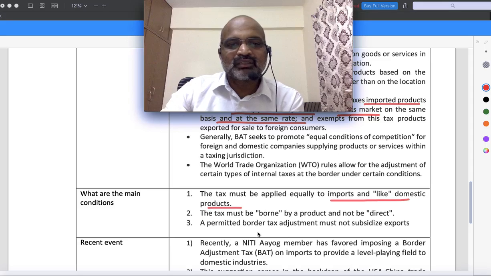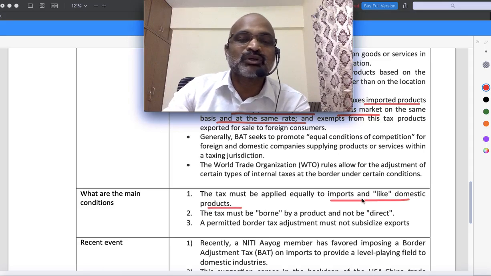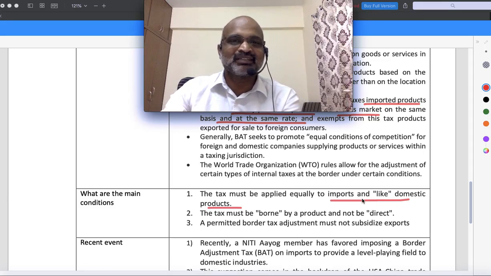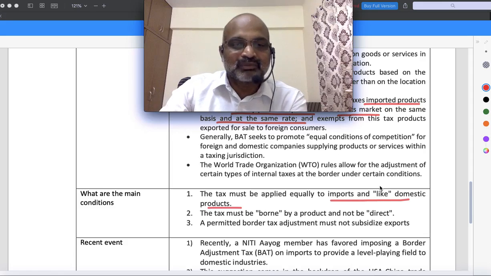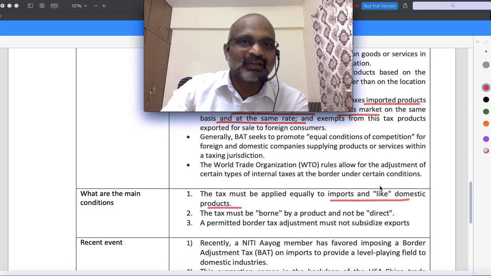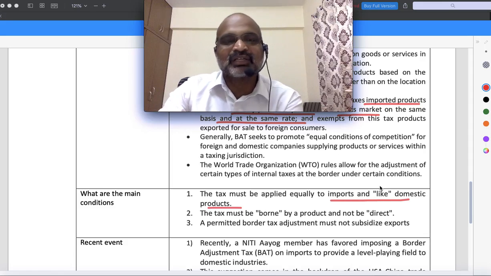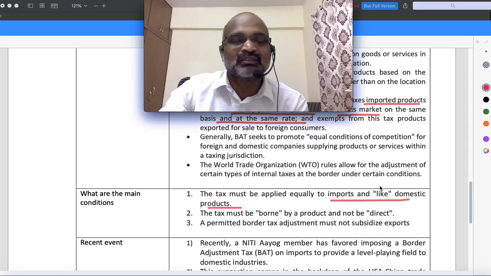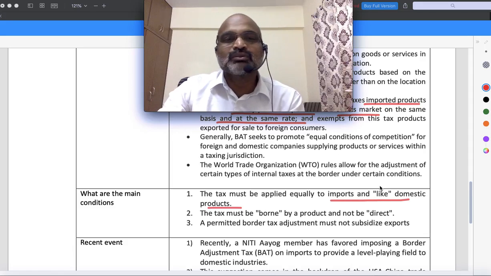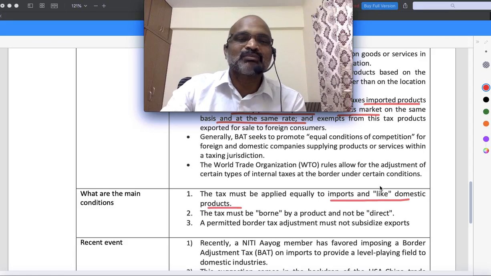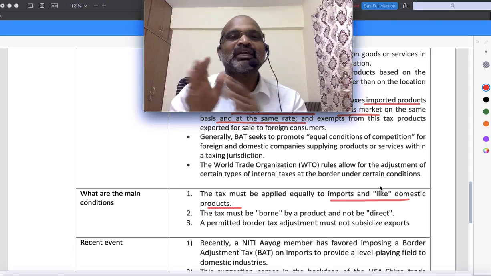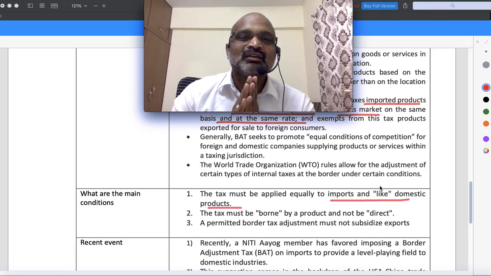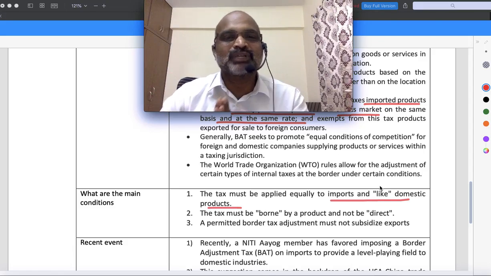A permitted border tax adjustment must not subsidize, in the sense that just because there is a tax, there should not be subsidies on this. Our intention is to ensure that products coming from abroad might affect domestic trade, and domestic traders might be affected. So domestic traders are already paying certain taxes, and these must also be imposed on the products coming from abroad, so that there will be an adjustment and a fair competition. We want to have a fair competition in this regard.